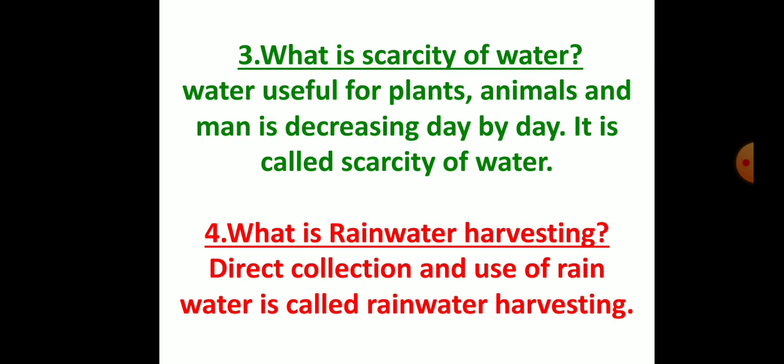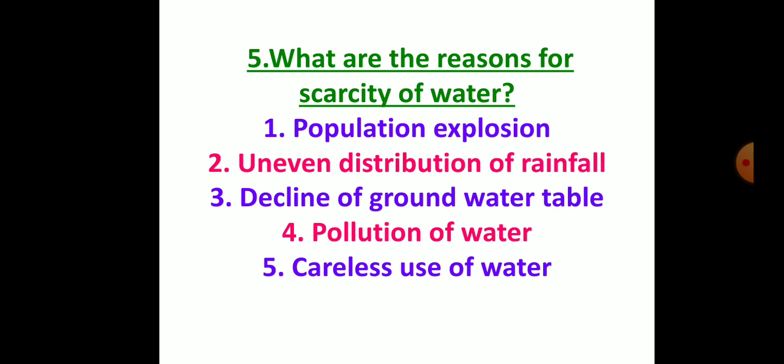What is scarcity of water? Water useful for plants, animals, and man is decreasing day by day. It is called scarcity of water. What is rainwater harvesting? Direct collection and use of rainwater is called rainwater harvesting. What are the reasons for scarcity of water? Population explosion, uneven distribution of rainfall, decline of groundwater table, pollution of water, careless use of water.